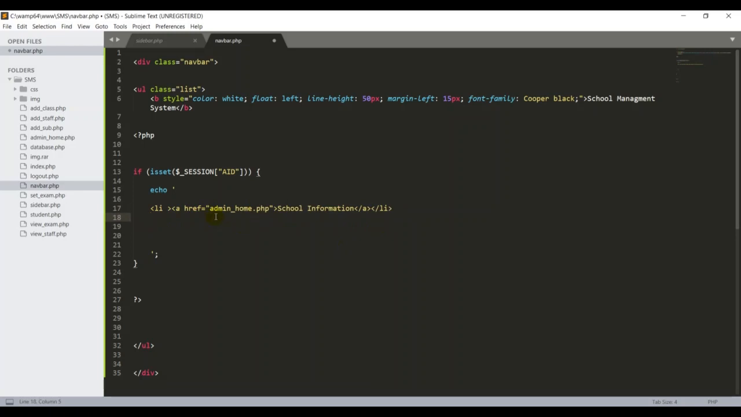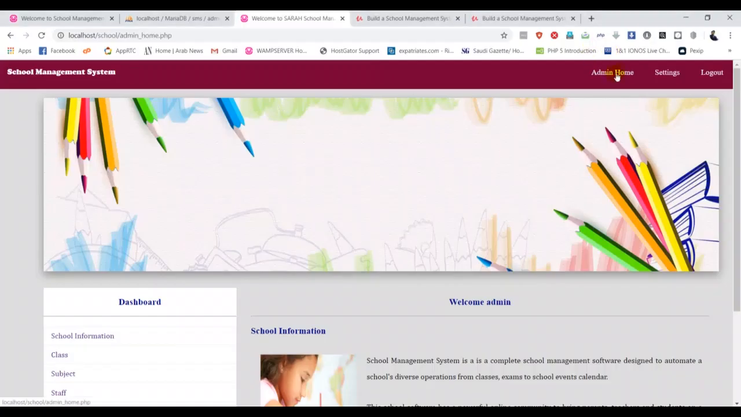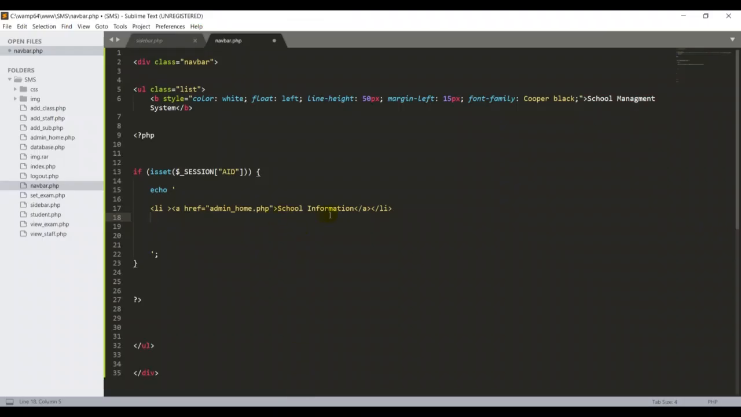Then I want to put one link. First thing, guys, I need admin home for this one because it is redirected to the same page. That's the reason I'm putting admin home. So I keep it as it is, but I want to change the name here, guys.